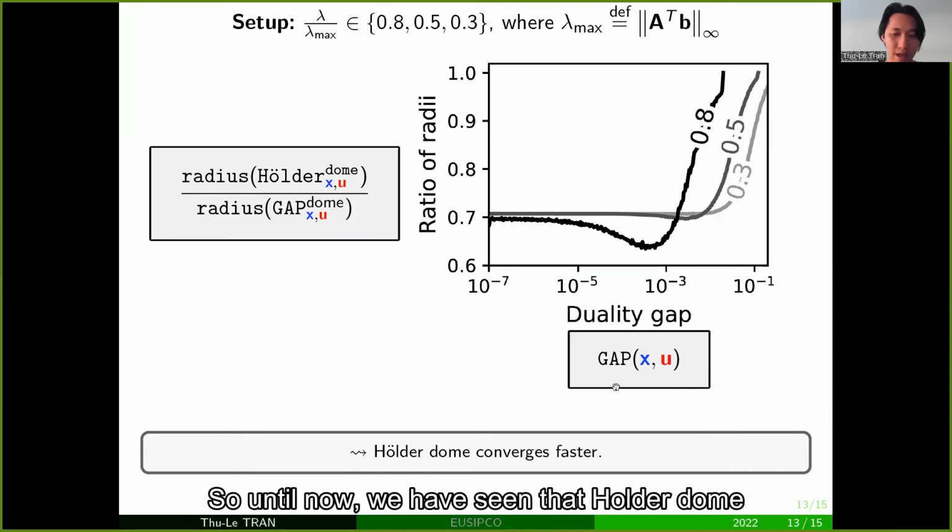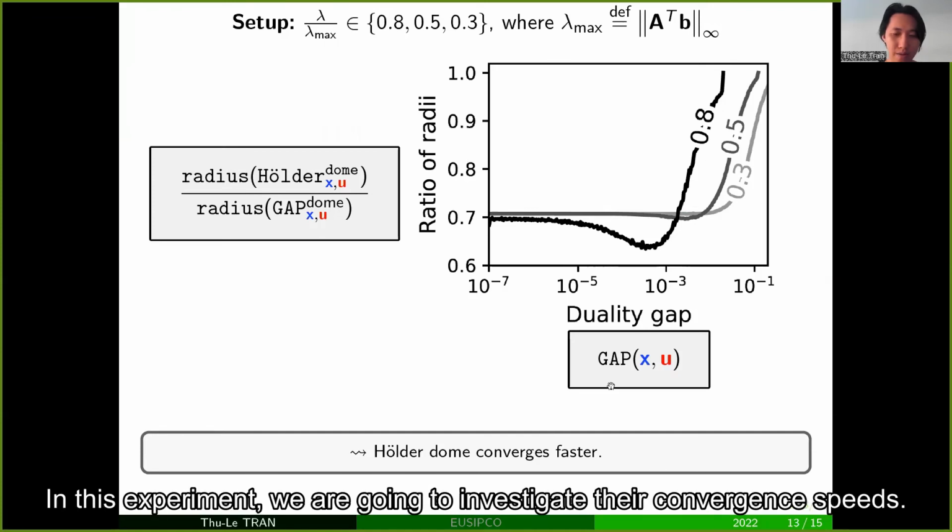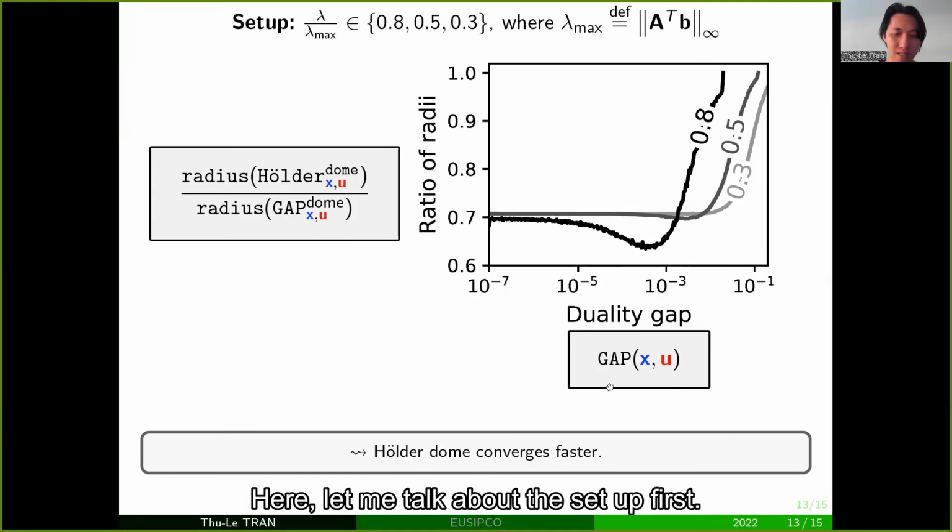So until now, we have seen that the Holder dome is actually a subset of the gap dome and both converge to U star. In this experiment, we are going to investigate their convergence speed. Here, let me talk about the setup first.